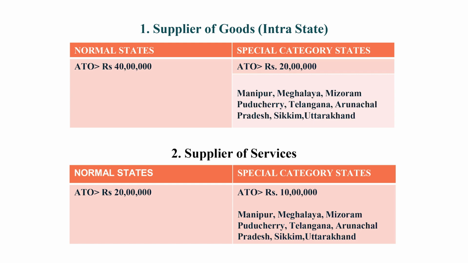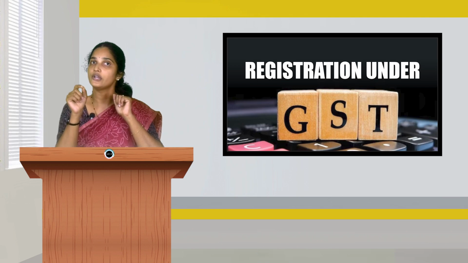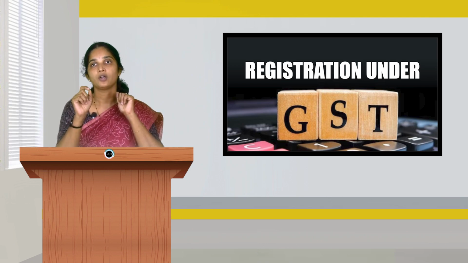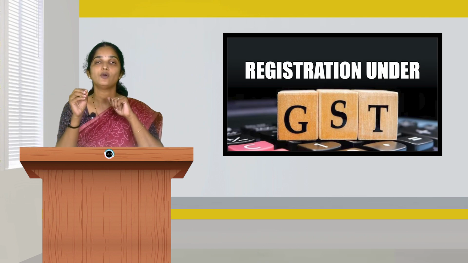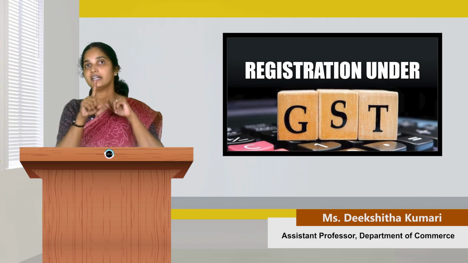What are the special category states? Same as in the case of supplier of goods: Manipur, Meghalaya, Mizoram, Puducherry, Telangana, Arunachal Pradesh, Sikkim and Uttarakhand. If you are a supplier of service in these states and your aggregate turnover exceeds 10 lakh rupees, you are liable to take registration. If your aggregate turnover is only 1 lakh rupees, then you are not liable to take registration, but you can take voluntary registration.